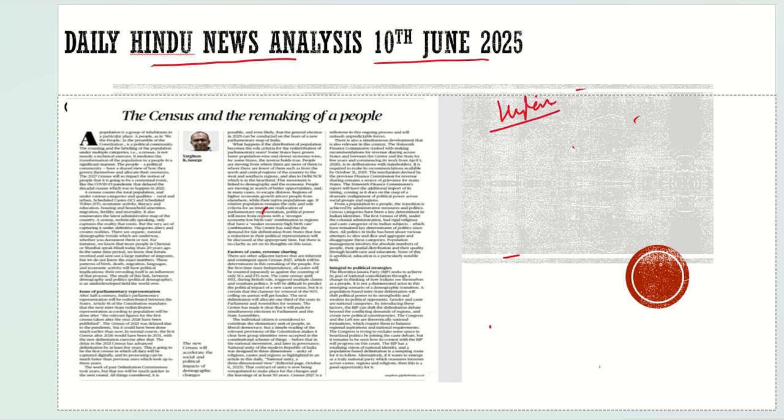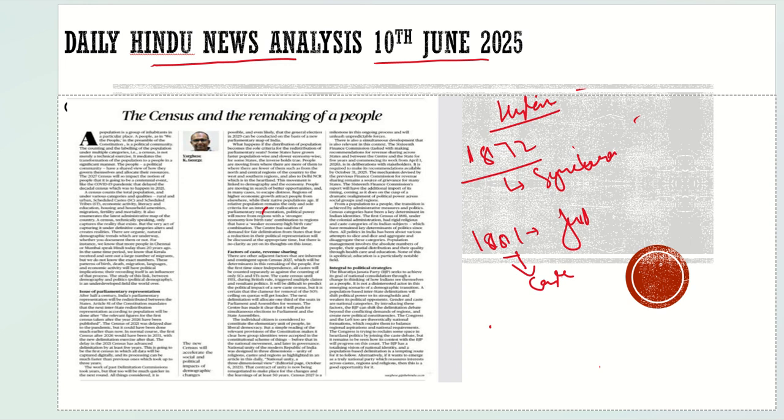It was first conducted in modern India in the year 1872, but it was not synchronous. That means it was conducted in a few areas, not in the whole of India. So the first census was conducted in 1872, and it was not synchronous. And the first synchronous census was conducted in the year 1881, and in it every caste was also counted, to understand the caste of the people.